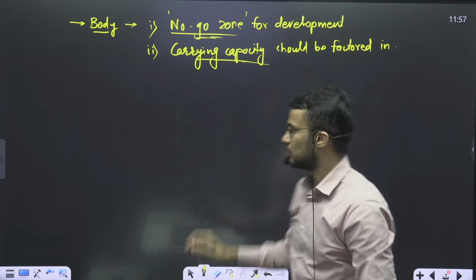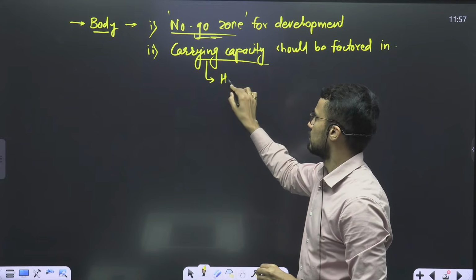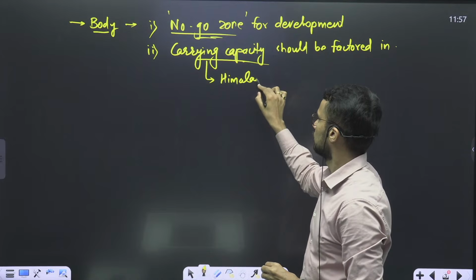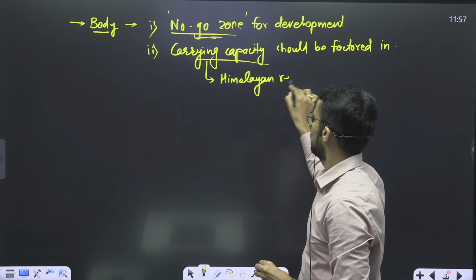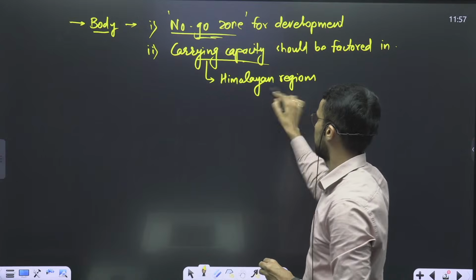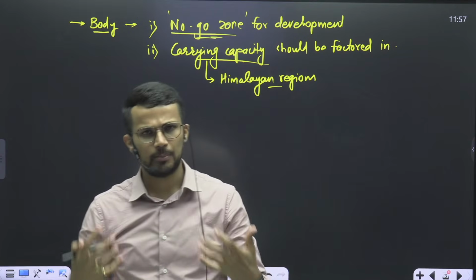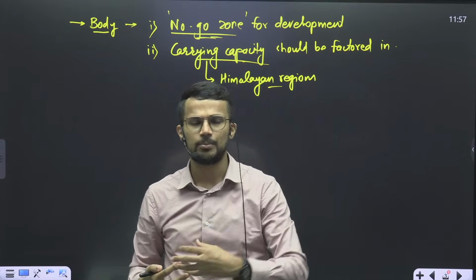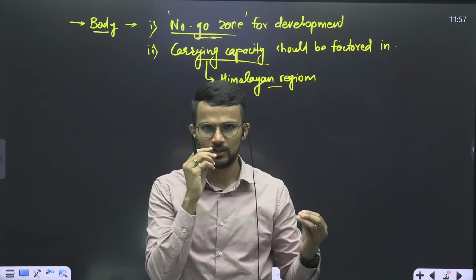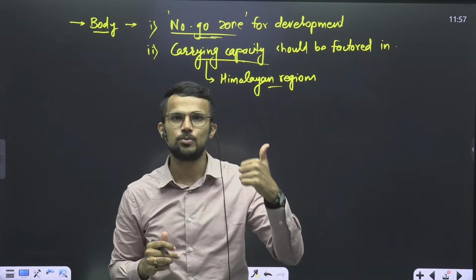And this is especially true for Himalayan regions, because in Himalayan regions we are promoting tourism, be it in the form of pilgrimage or other forms of tourism. But tourism is being promoted, right?